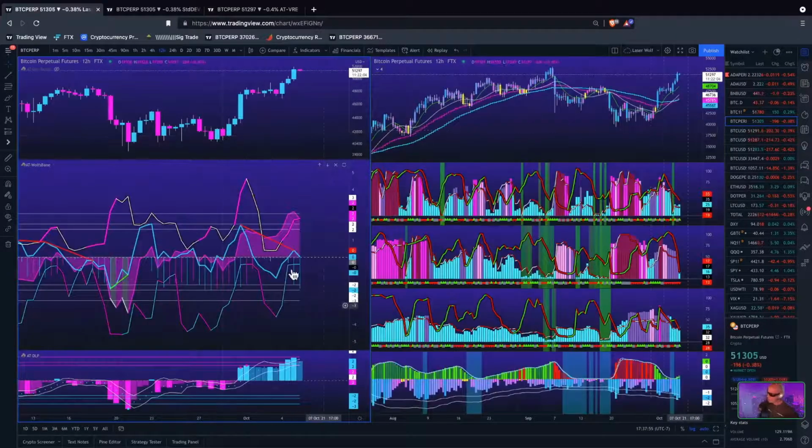Let's go up to the 12-hour. Bear divergence once again, now on the Z-score. You can see the pink area, right? Got higher highs on price action, higher highs on the Z-score of log returns. But the returns oscillator, bear div, right? Lower high on the returns oscillator. Did print, you can see the red line.